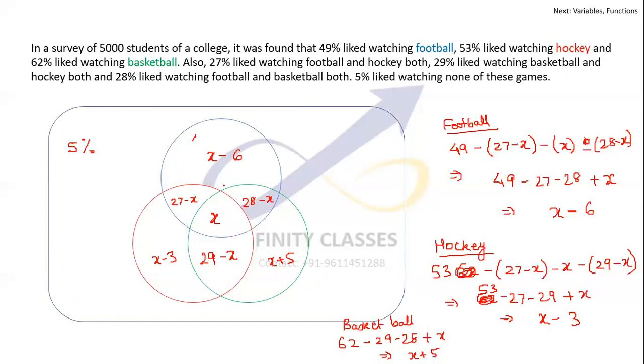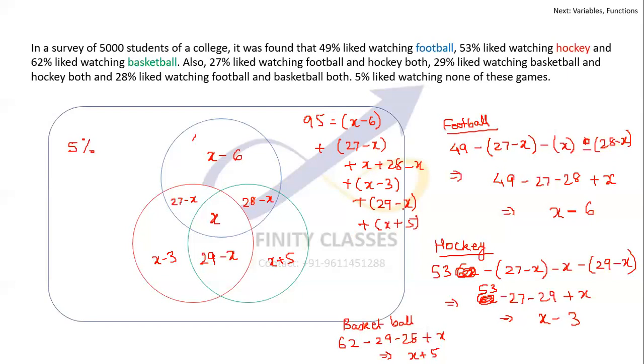So I have to just frame up the equation where x minus 6 plus this plus this plus this plus this plus this should be 95. So let's try to do it. I'll do it quickly. You can do it in your calculations, etc. So 95 should be equal to x minus 6 plus 27 minus x plus 28 minus x plus x minus 3 plus 29 minus x plus x plus 5.